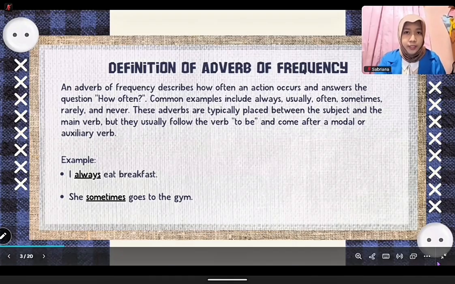Now let's move on to adverbs of frequency. Adverbs of frequency tell us how often we do something. It answers the question how often. For example, I always eat breakfast. She sometimes goes to the gym. So these words help us describe habits and routines in our daily life.